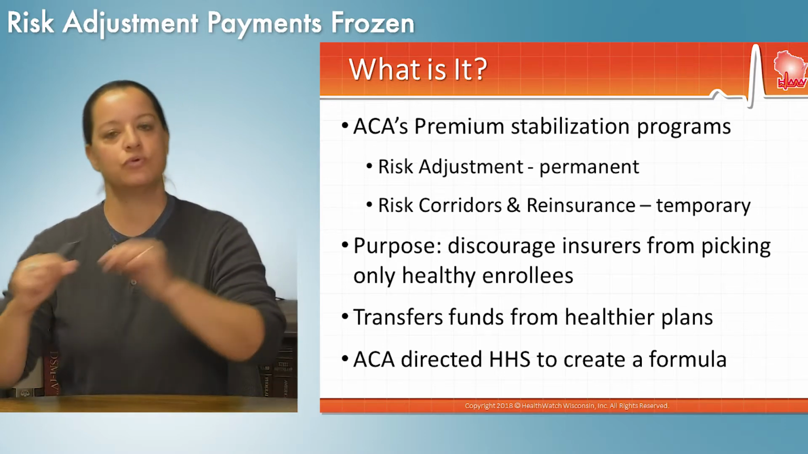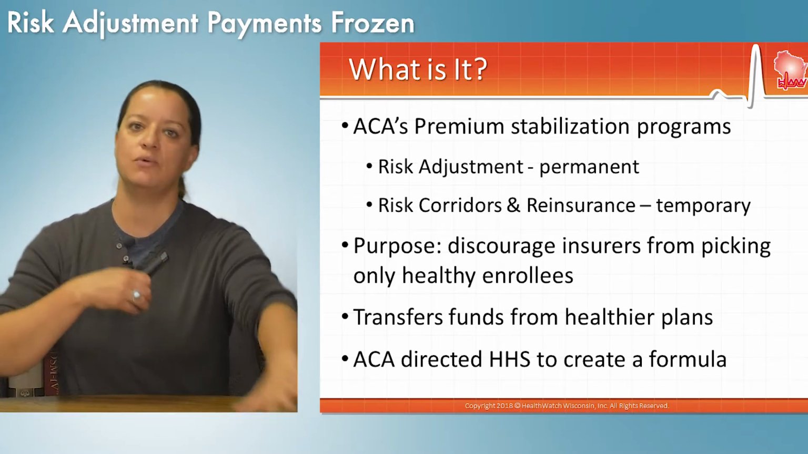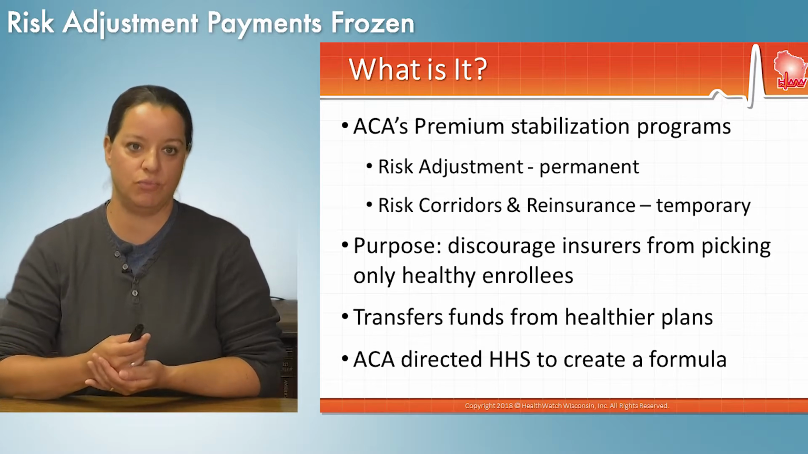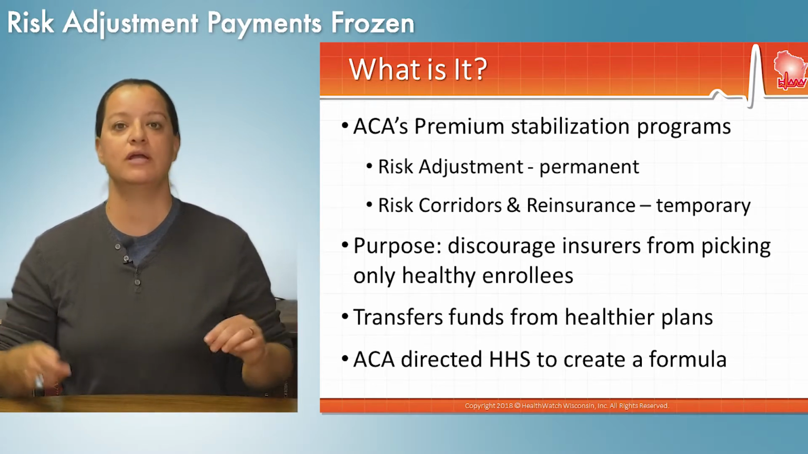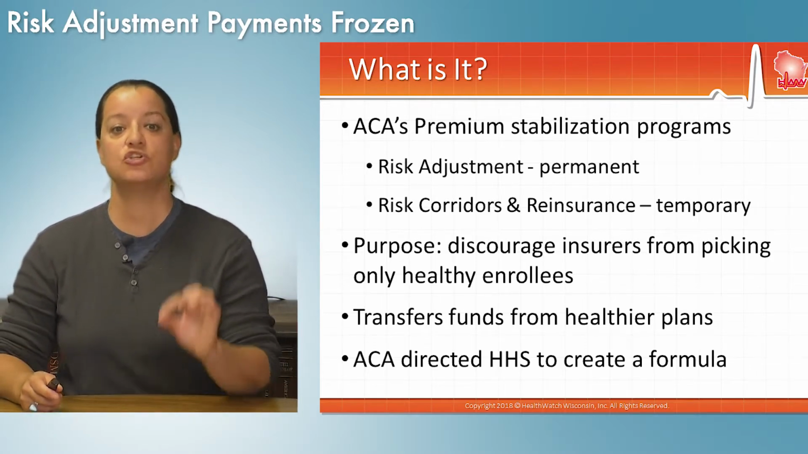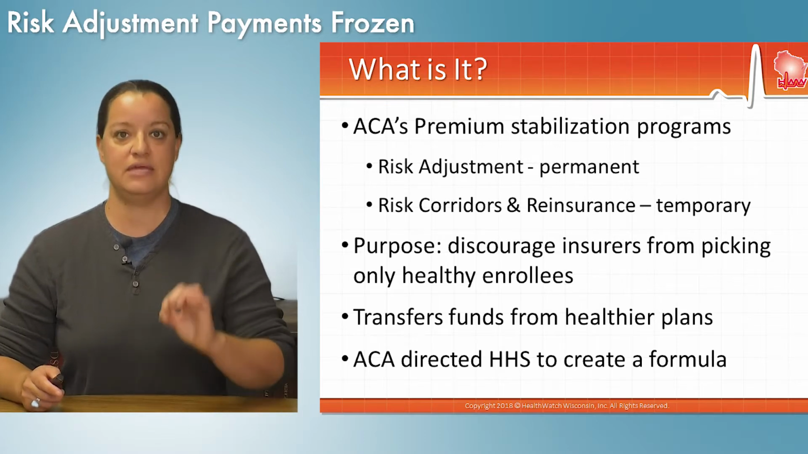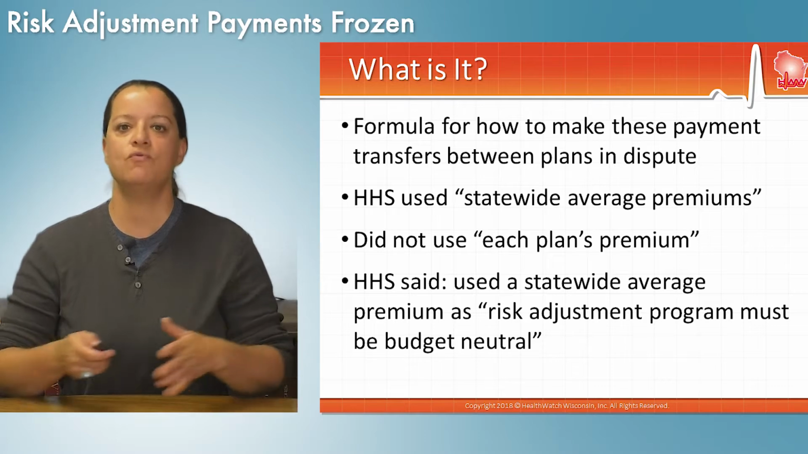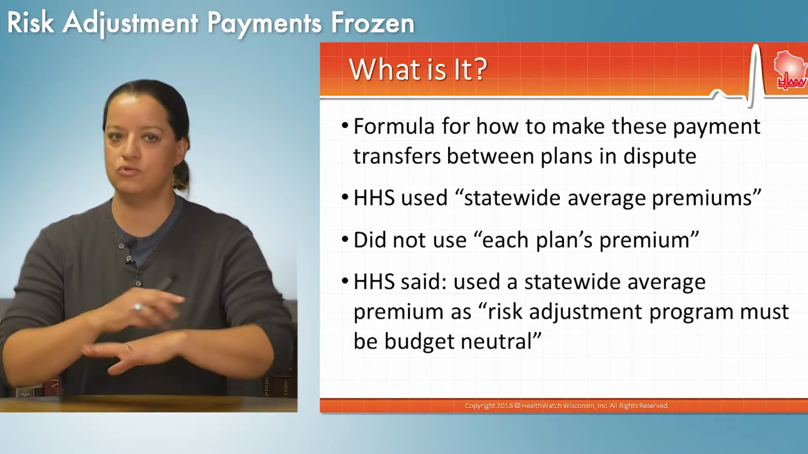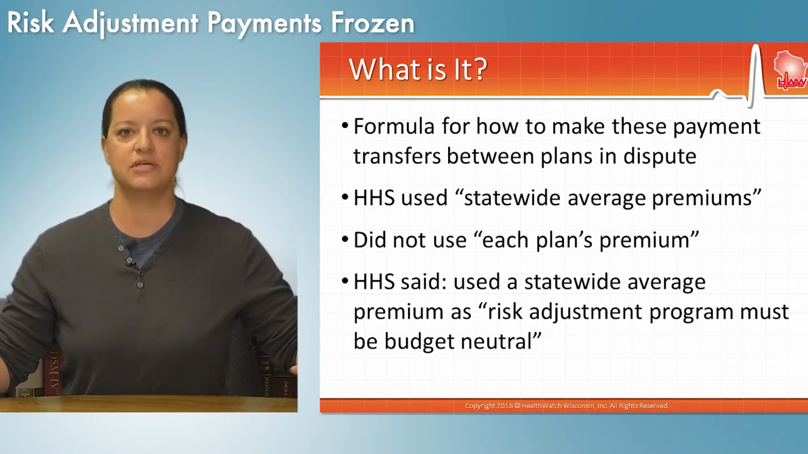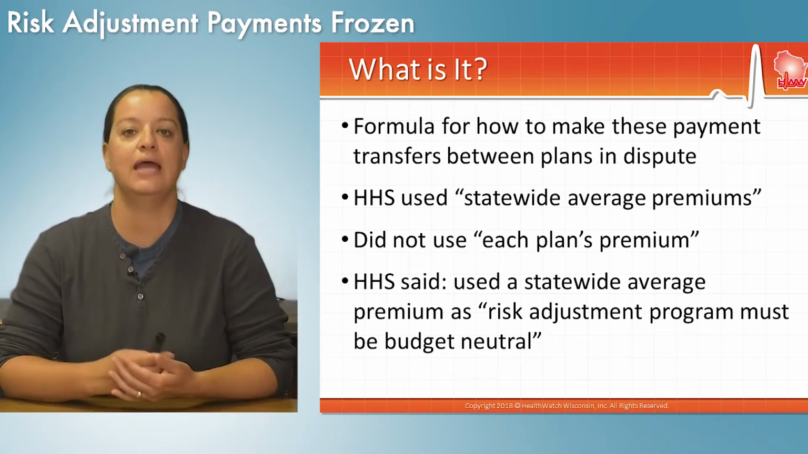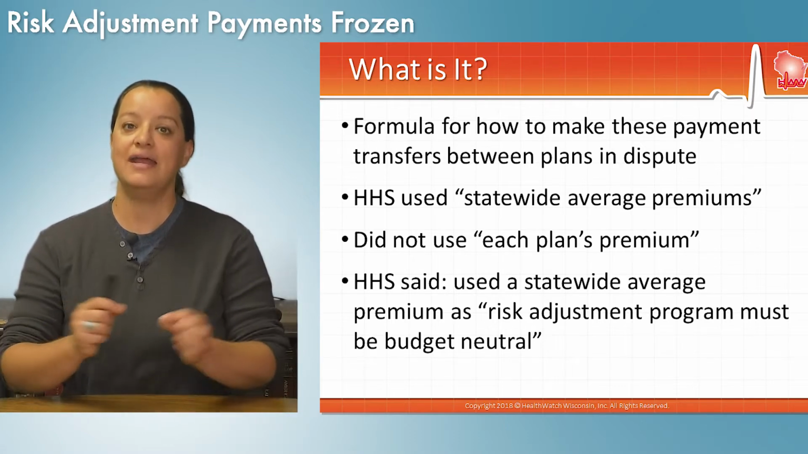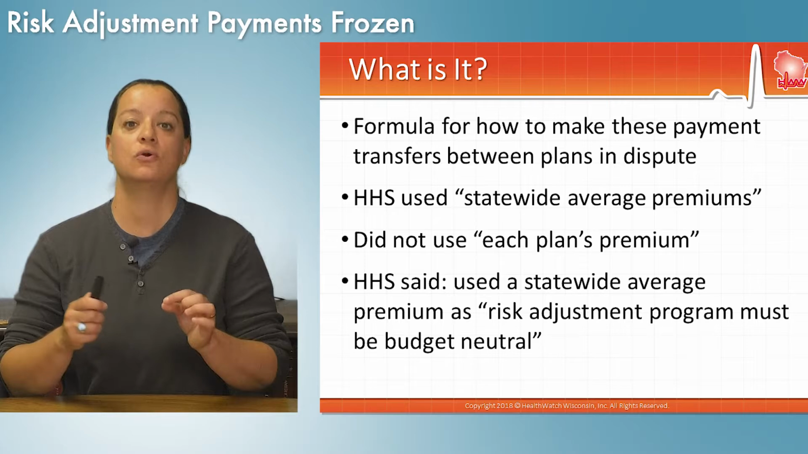Now, the payments would transfer from health plans to the federal government that would then compensate the plans that had the higher risk. The Affordable Care Act directed the Department of Health and Human Services to create a formula to make this happen. So they did. They created a very simple formula that said, we're just going to use statewide averages of premiums as our basis for determining how to spread risk. That, as you can imagine, created a stir right away.